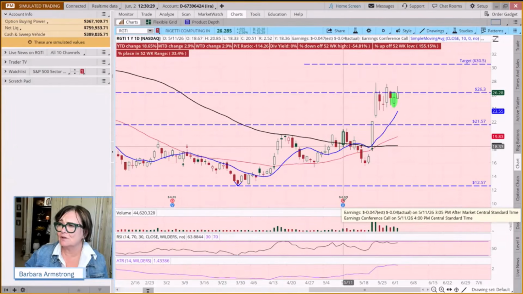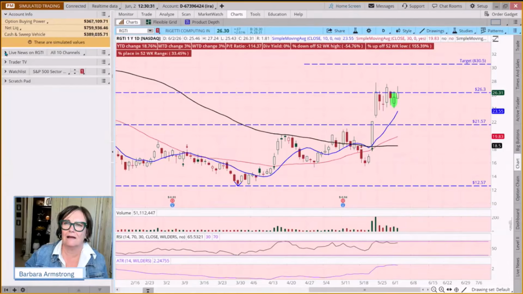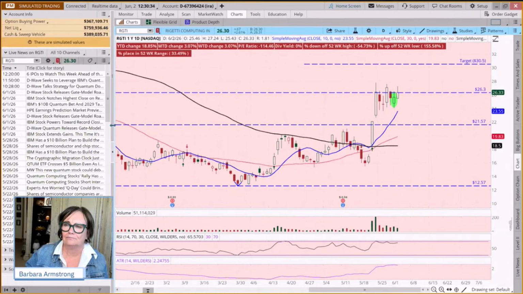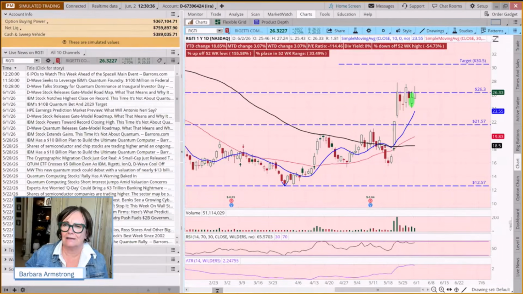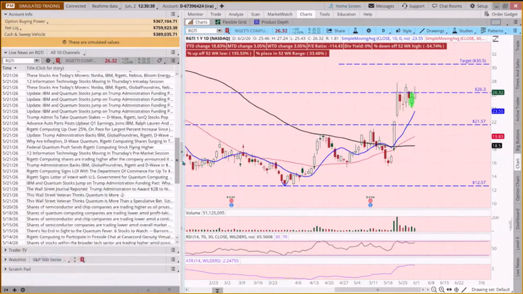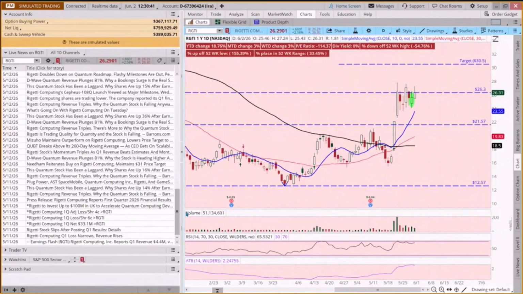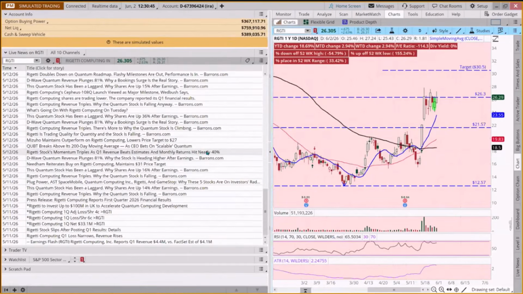So it came in kind of close to the estimates, maybe beat a little on this. And again, you could come out and have a look and just see, if we're trying to go back. So this is Rigetti, revenue beats estimates, monthly returns hit nearly 40%. So Mizuho lowered their price target to 27. I'm not seeing Needham reiterates it at a buy with a price target of 31.